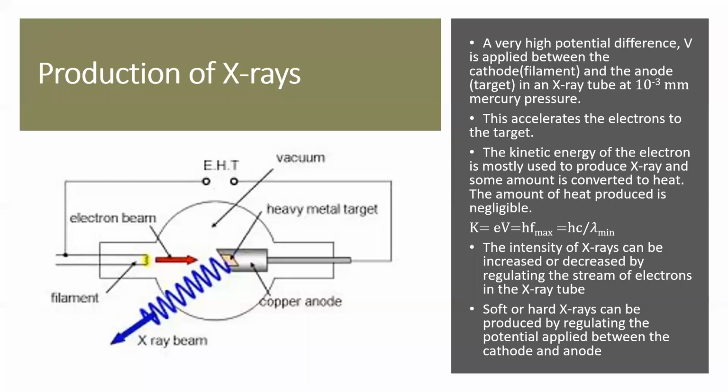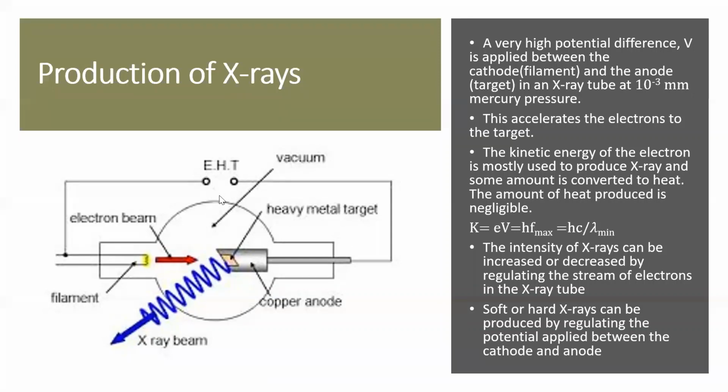How much is the charge of an electron? 9.11 into 10 raised to minus 19. 1.6 into 10 raised to minus... Oh, sorry, that one is proton. 9.1 into 10 raised to minus 31 kilogram is the mass of an electron. So the charge of an electron is 1.6 into 10 raised to minus 19 coulombs. So E is the charge of an electron and V is the applied potential.